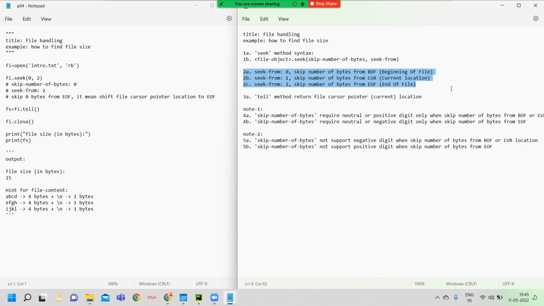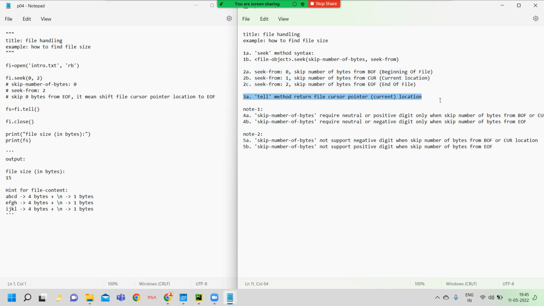So seek from has only these constants. Seek from does not handle anything apart from these constants. If you want to shift the cursor from one location to another location, then we should depend on these constants. I think now you are too clear.